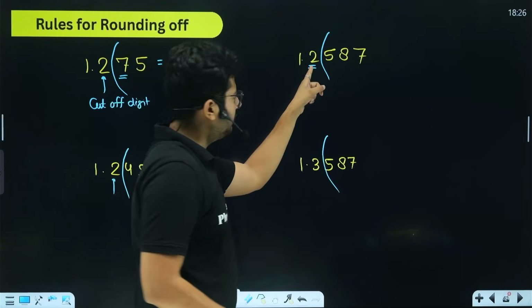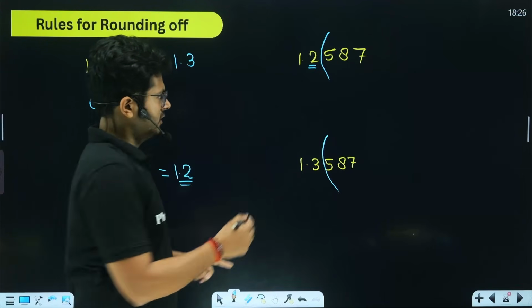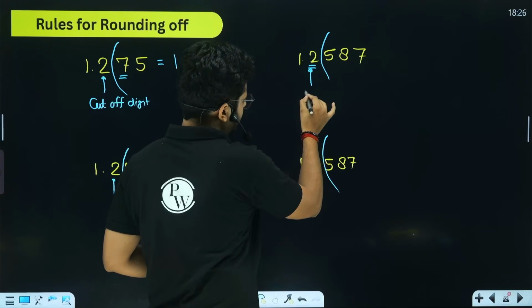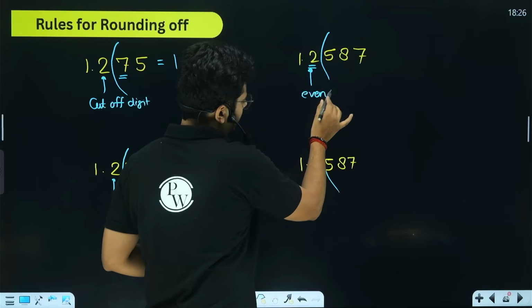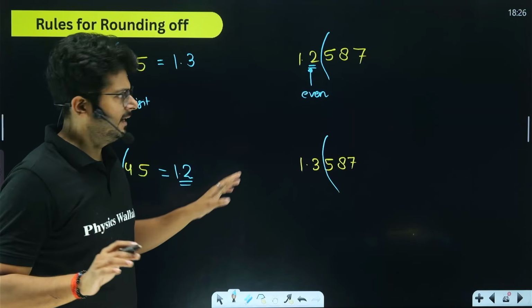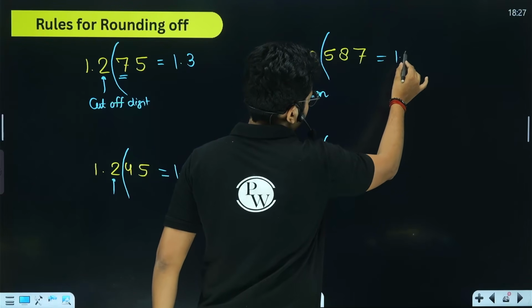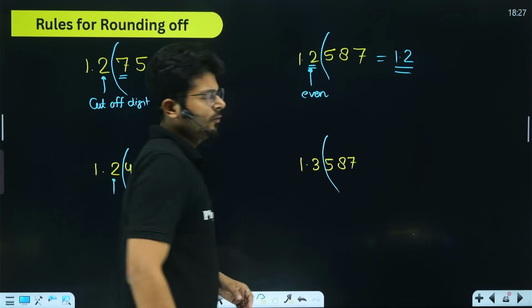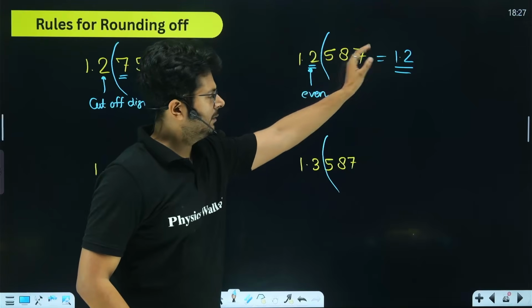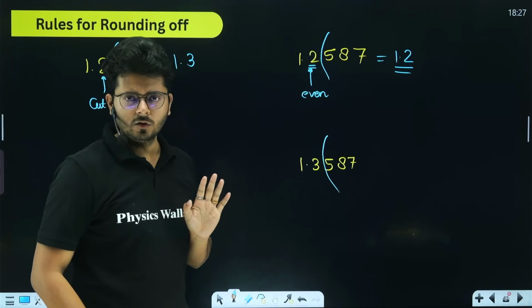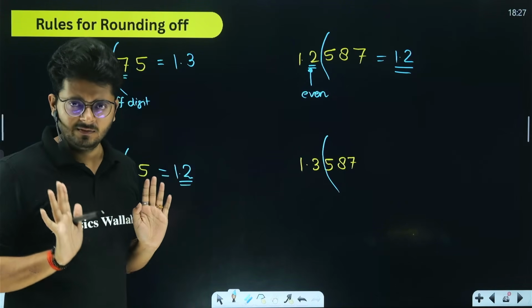If the cutoff digit is even, which is the case over here, then we make no changes. So 1.2, 2 is even, so the final value is going to be 1.2. This remaining portion can be removed without changing the cutoff digit. Neither will we increase it nor decrease it.